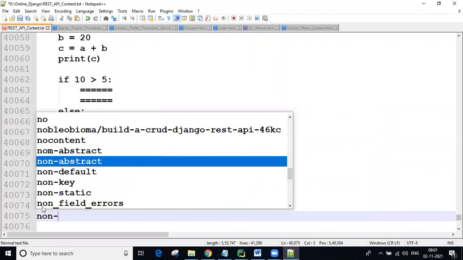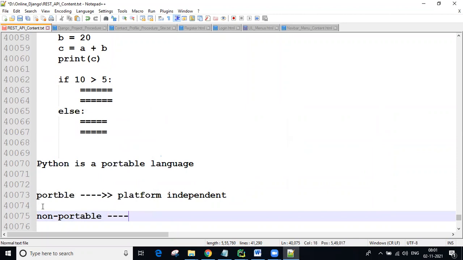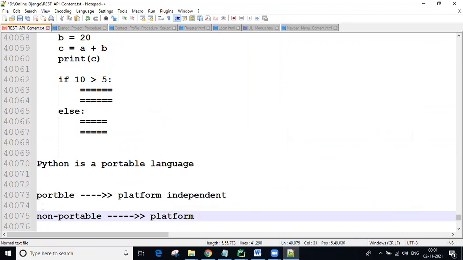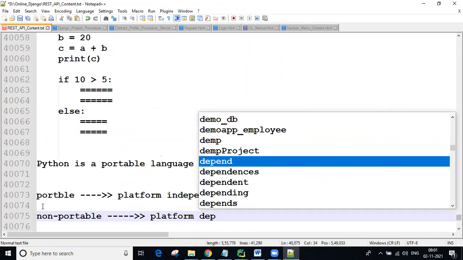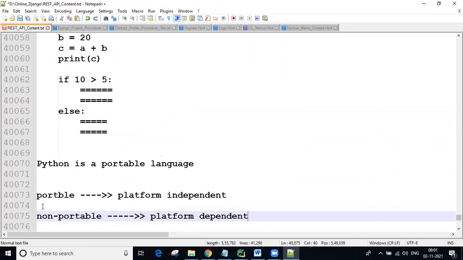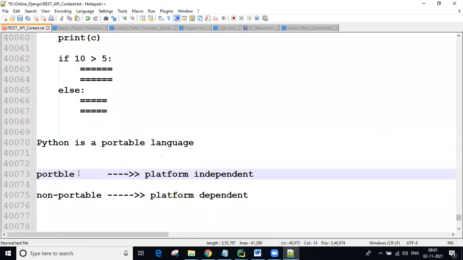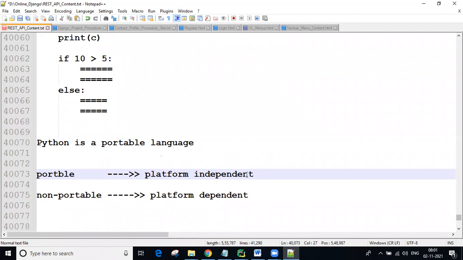Now non-portable is there, guys. I'm telling the differences. Non-portable means platform dependent. Like two types there: platform independent and platform dependent. So Python is a portable language. Portable means platform independent.